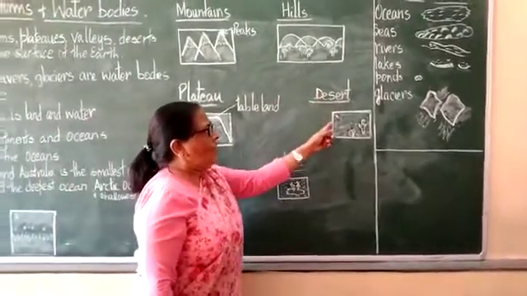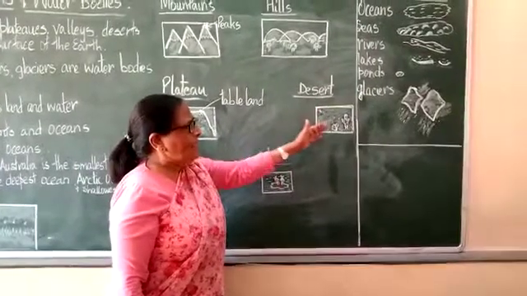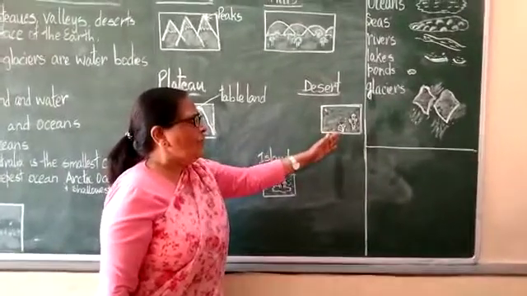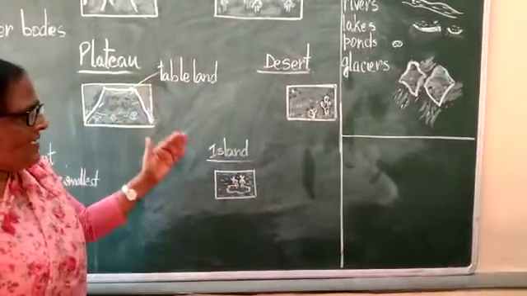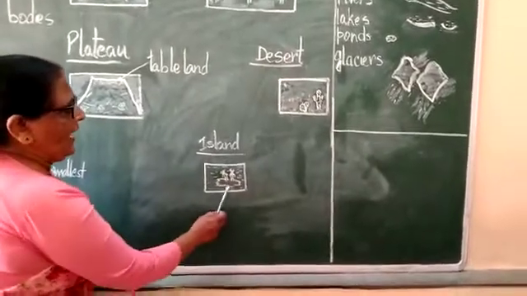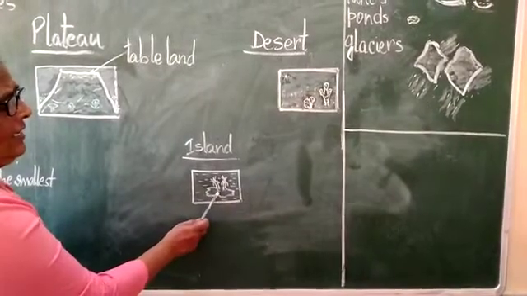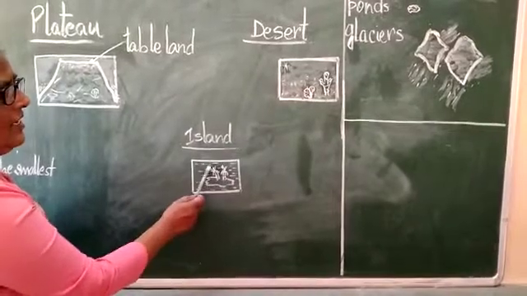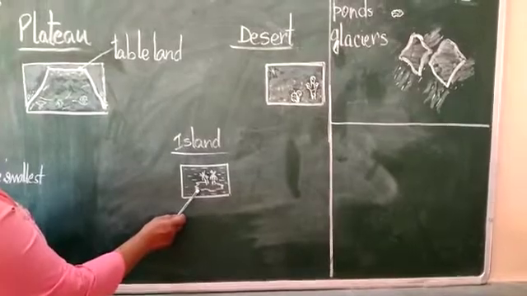Coming on to the next landform, the desert. Desert, as you already know, is a very sandy place with very little rainfall. And the only vegetation that you can find are cactus plants and palm trees, right? Next landform is the island. An island is a piece of land that is surrounded by water on all sides. Sri Lanka is an island country, Australia is an island country surrounded by water in the ocean or sea.